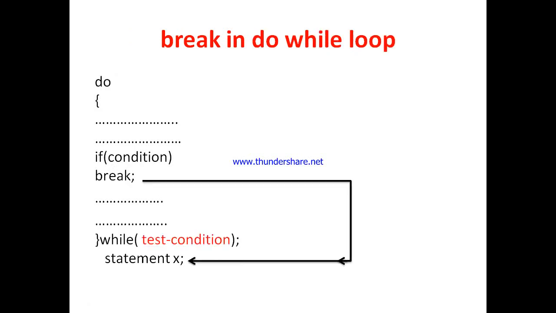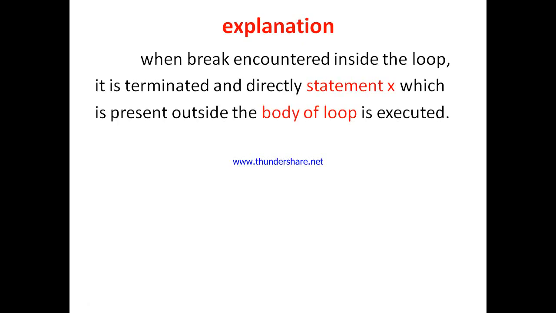Normally a while loop is terminated when the test condition becomes false, but here if break is encountered, the loop is also terminated and directly statement X is executed. Now let us see the syntax of break in the do while loop. In a similar way, if the condition is satisfied, then break is encountered and it directly jumps out of the loop and statement X is executed. Normally the loop is terminated when the test condition becomes false, but if break is encountered, then also the loop is terminated. So break is used for jumping out of the loop.